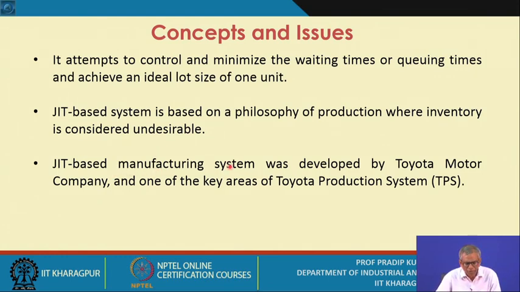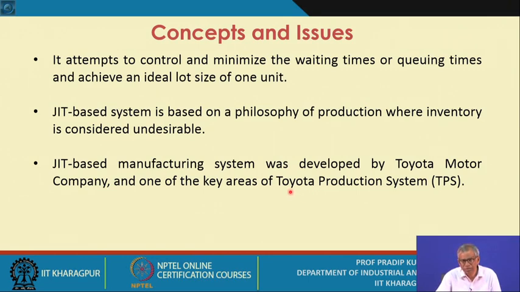Now the JIT based manufacturing system was developed by Toyota Motor Company. You just make a note, Toyota Motor Company, in the late 50s and early 60s, and one of the key areas of the Toyota production system is JIT production systems. There are many areas. Very soon you will come to know what those areas are.